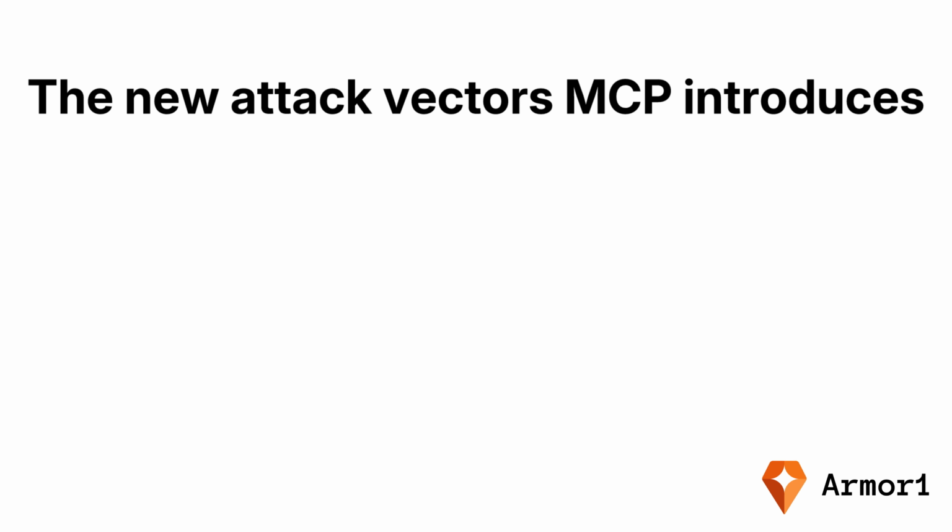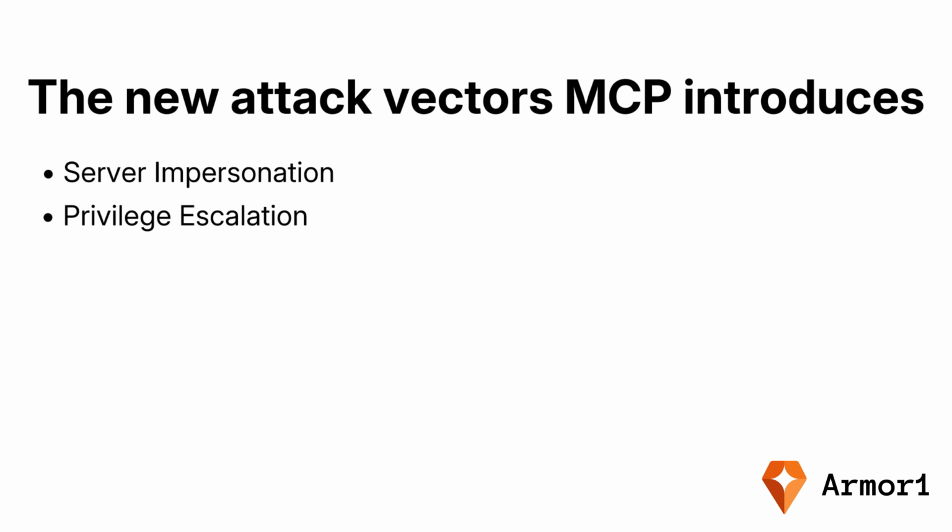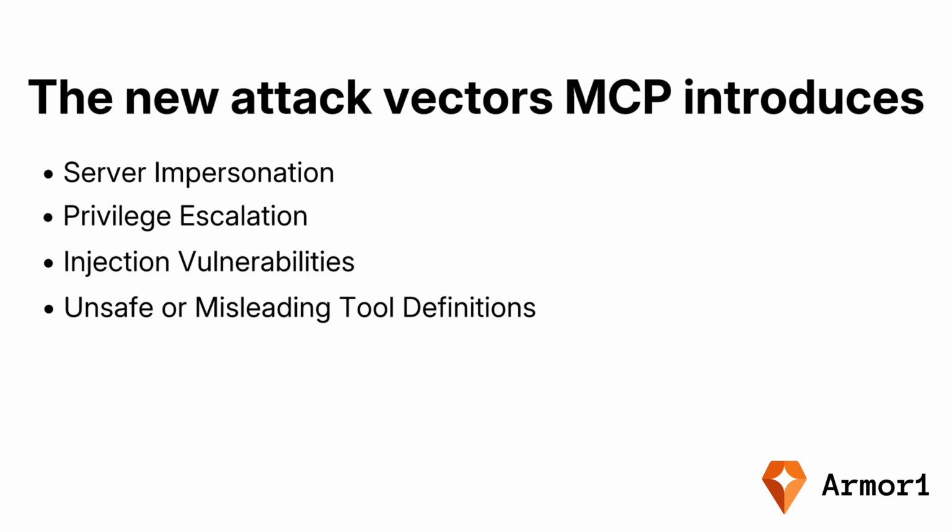Let's talk about the new attack vectors that MCP servers introduce. They're very different from traditional APIs. The first is server impersonation. A non-official or community-provided MCP server can trick an AI into executing unintended actions. The next is privilege escalation. If a tool or server is misconfigured, an attacker can escalate from a low-privilege action to a high-impact operation. The next is injection vulnerabilities. Unsafe tool descriptions or annotations can trigger prompt injection behavior inside the AI. Then we have unsafe or misleading tool definitions. Since AI relies entirely on descriptions, unclear instructions can lead to dangerous actions.